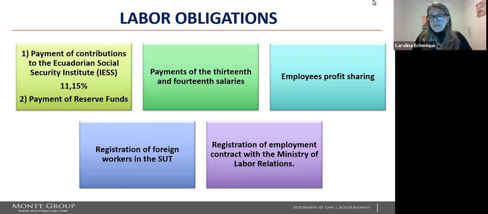Employers, companies, indeed, must distribute 15% of the profit to their workers. The registration of foreign workers in the SUT, and finally, the registration of the employment contract is required with the Ministry of Labor Relations.